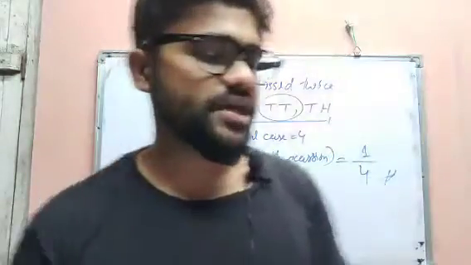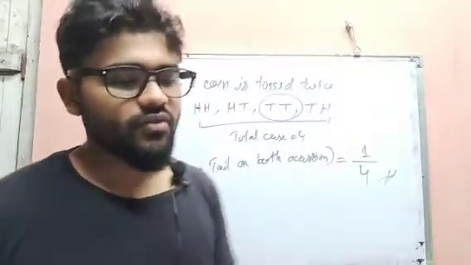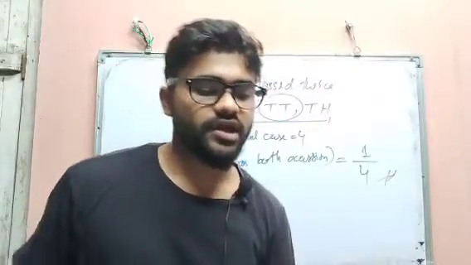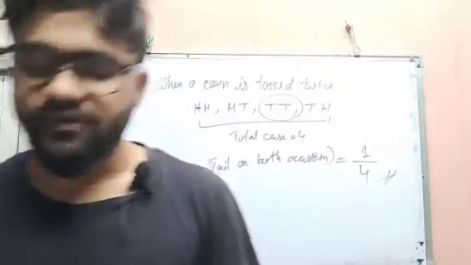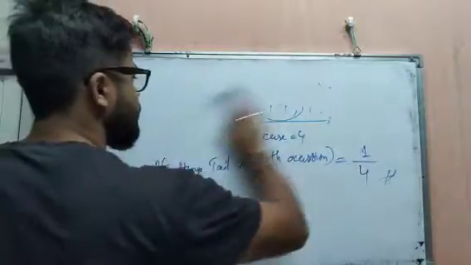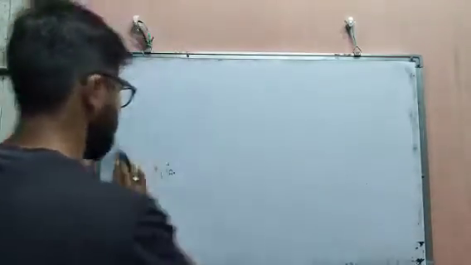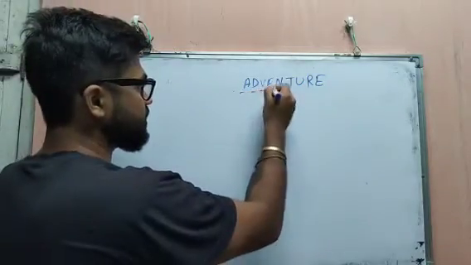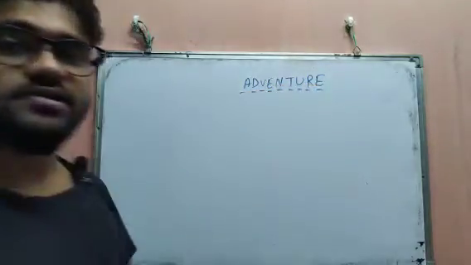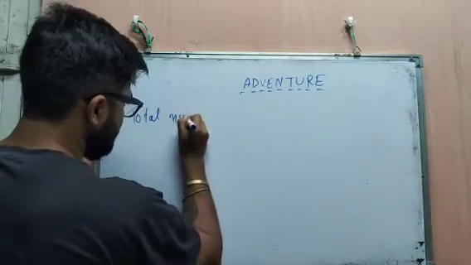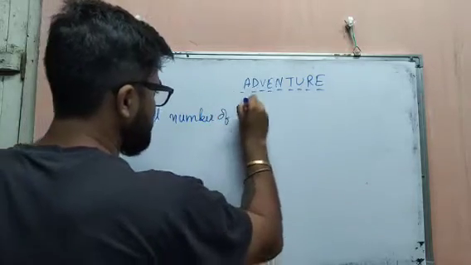if one letter is chosen at random from the word adventure, what is the probability that the letter chosen is the letter D or V? Okay, so we are asked to find the probability of the letter chosen being D or V. So first you have to write, in this word adventure, how many letters are there? 1, 2, 3, 4, 5, 6, 7, 8, 9. Okay, first we have to write the total number of letters.